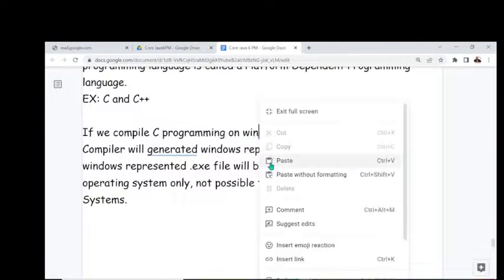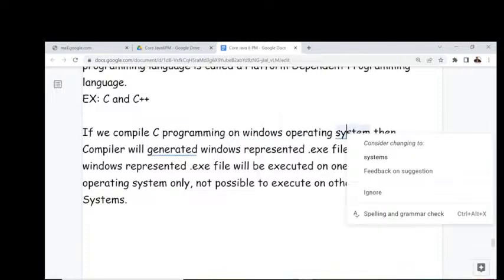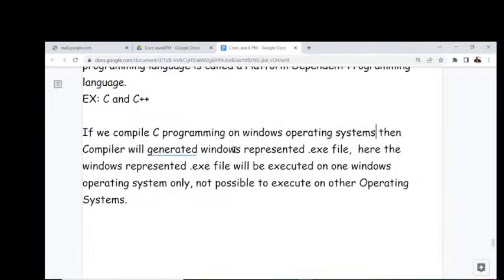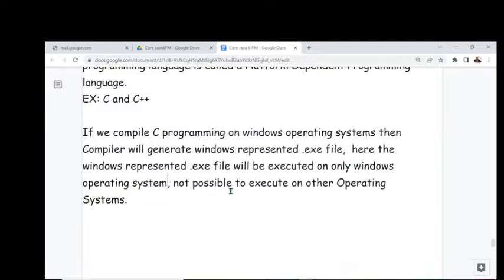Now, these are the points we have to understand clearly. If we compile a C program on Windows operating system, then the compiler will generate a Windows represented .exe file. This .exe file will be executed on only Windows operating system, and it is not possible to execute it on other operating systems.